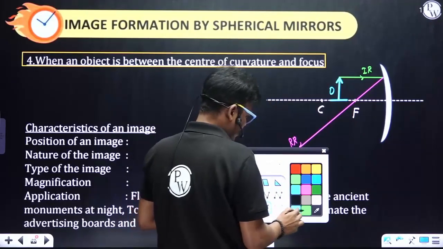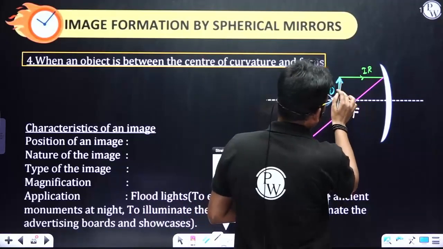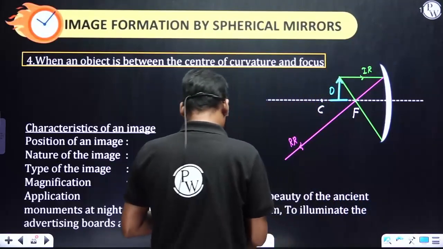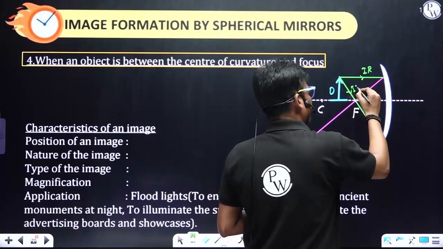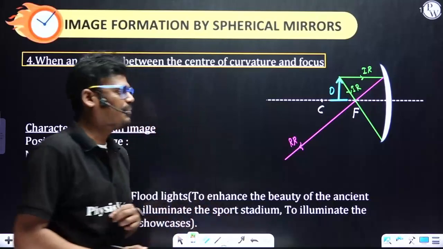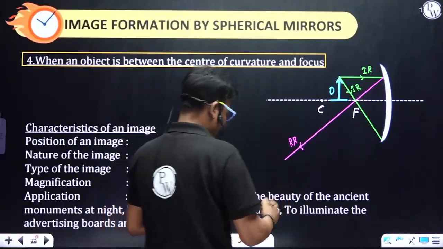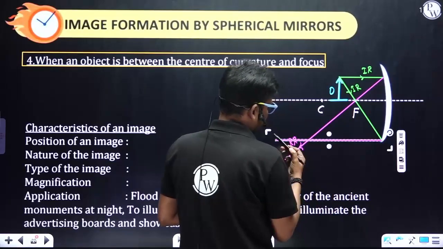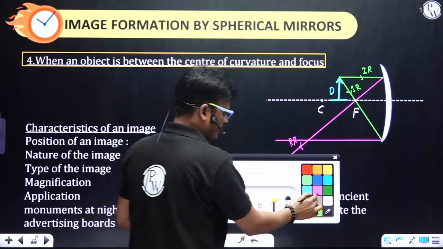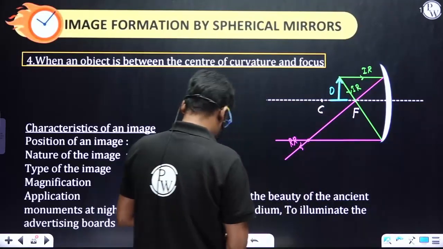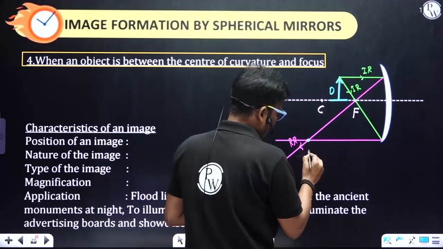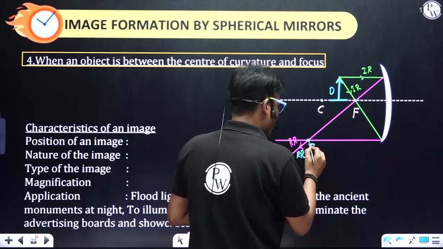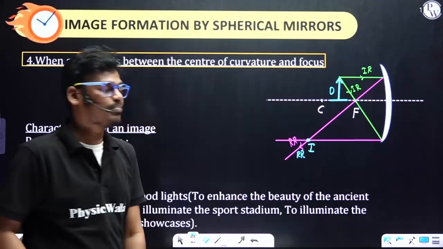Second one, let's consider the ray that passes through the focus. This is the second incident ray. And whenever an incident ray passes through the focus, the reflected ray is always parallel to the principal axis, according to the principal rays. So this is the point where two reflected rays are meeting, and that is the position of the image.